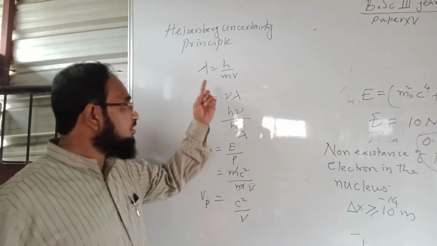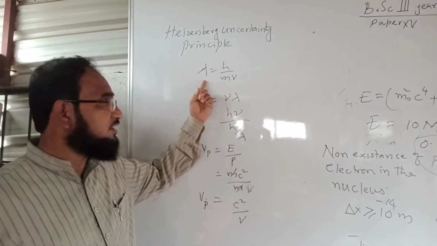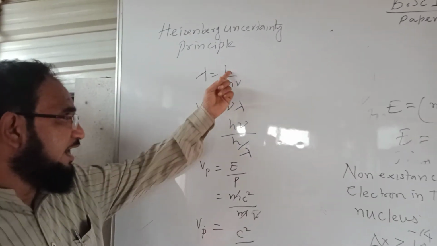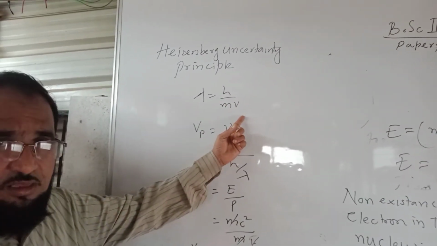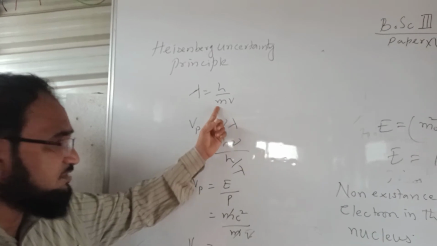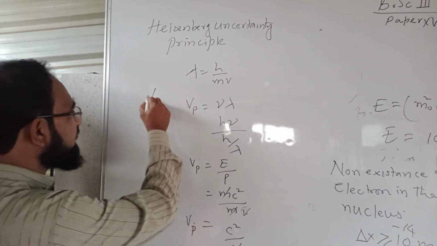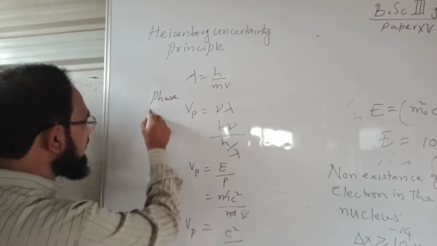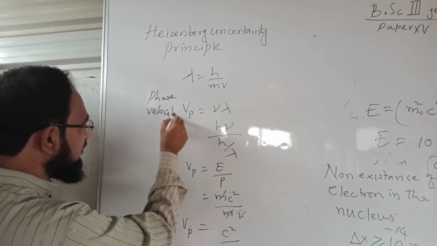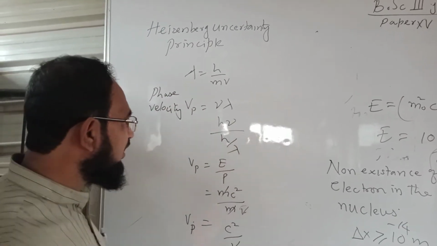When we use the formula of the de Broglie wavelength, lambda is equal to h upon mv, where h is the Planck's constant, m is the mass, v is the velocity, and the phase velocity vp is equal to nu lambda.